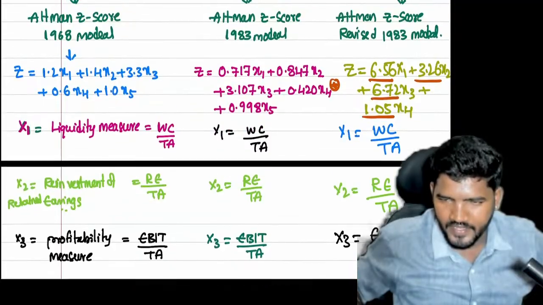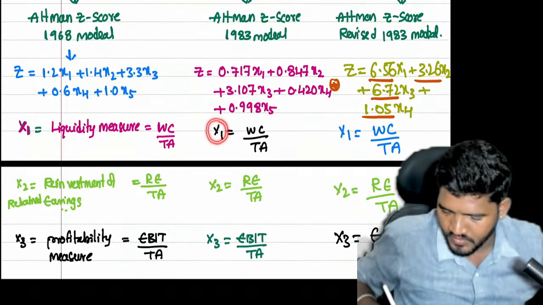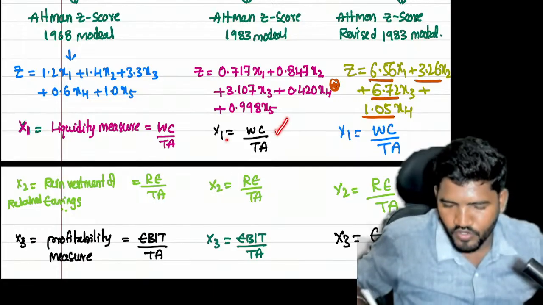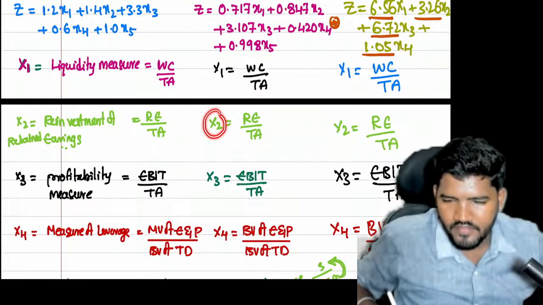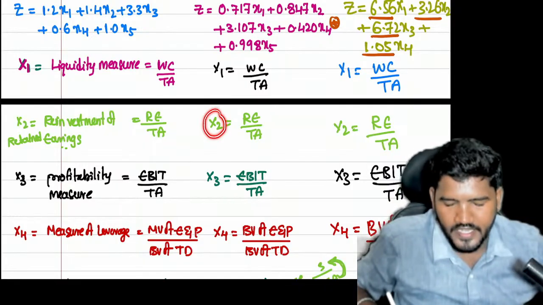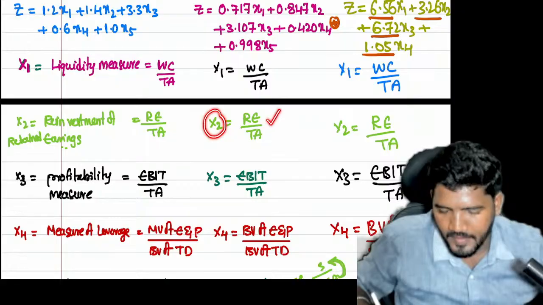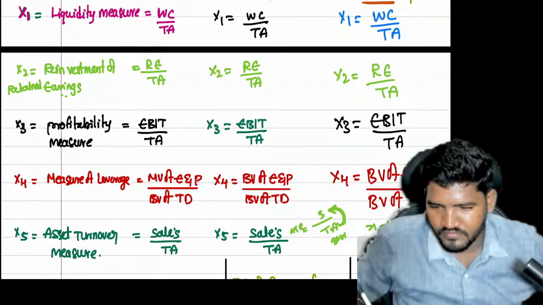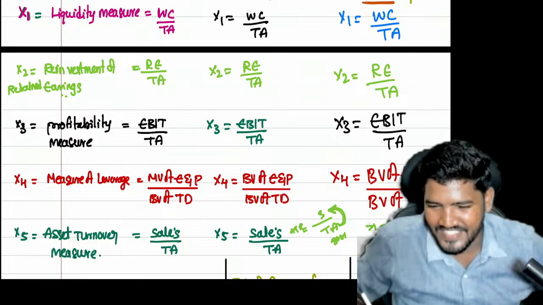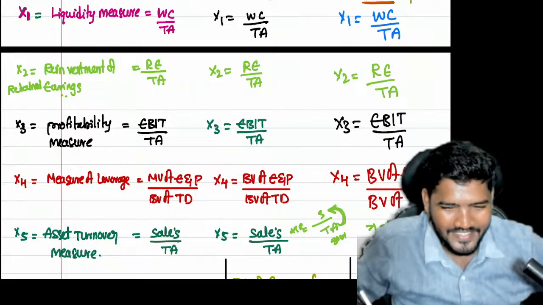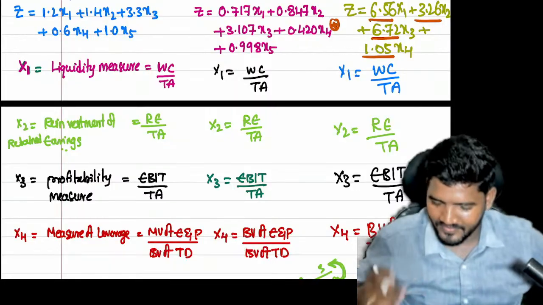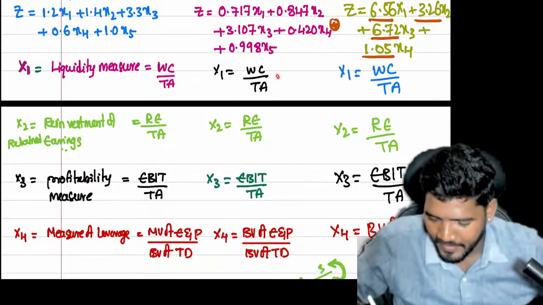Next, x1 is the same liquidity measure, working capital divided by total assets.